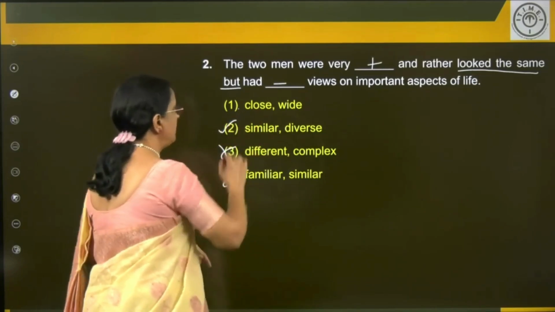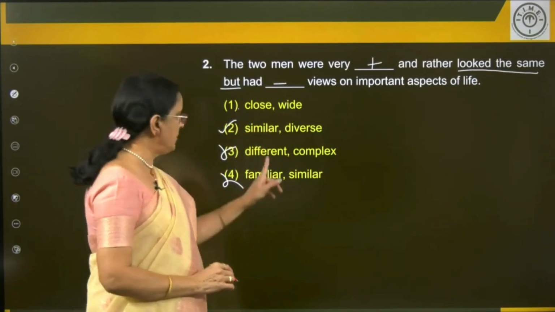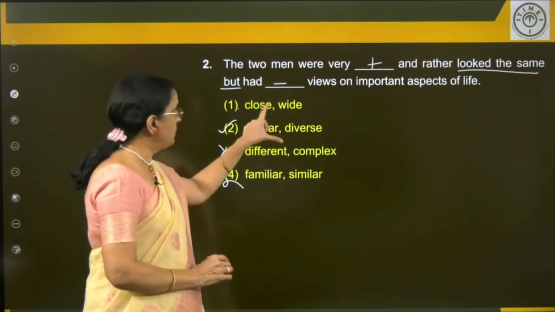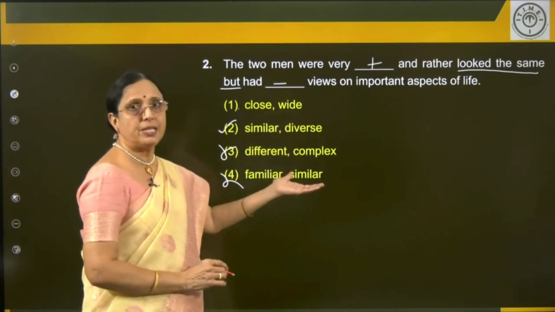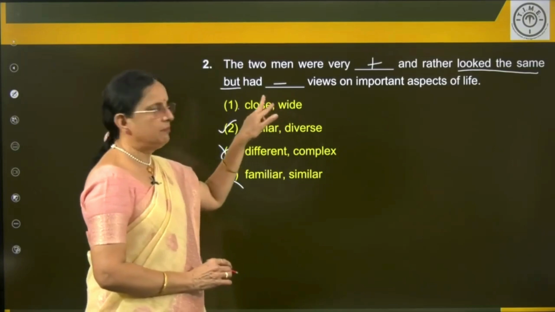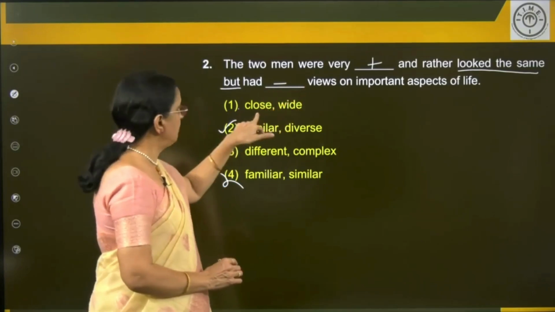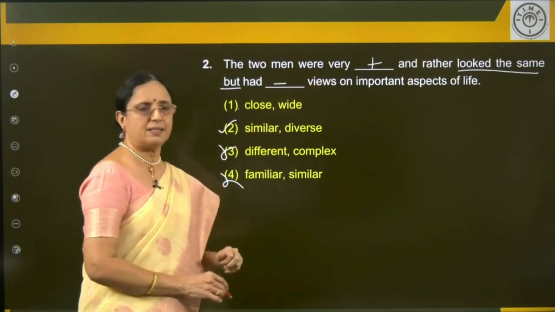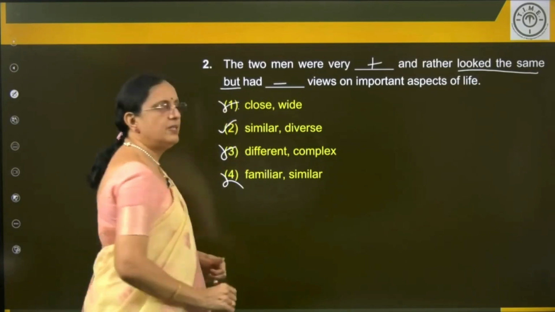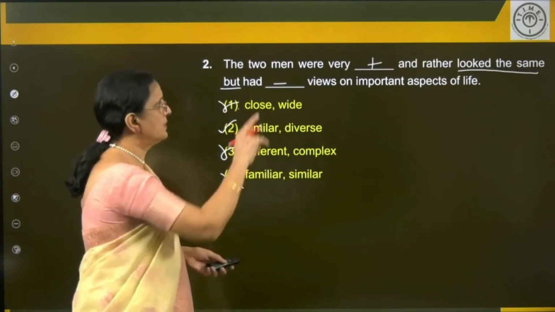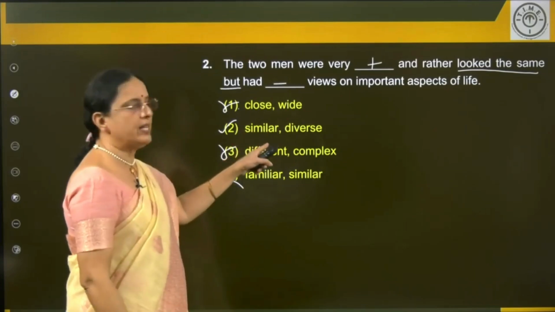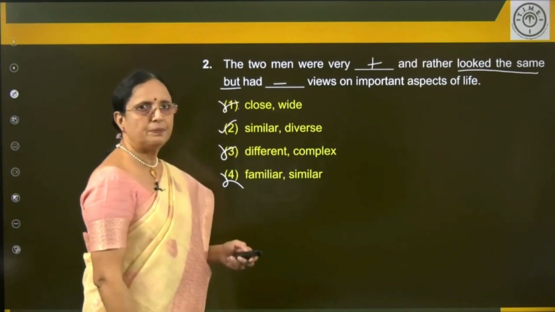So I'm not asking you to pick the answer straight, this or this. First do the elimination. And then if you have two choices which are close, which are confusing, read them again. Read the sentence again, putting these words in the blanks. And answer is 2. So rather look the same is the clue for us. And then but is another clue.